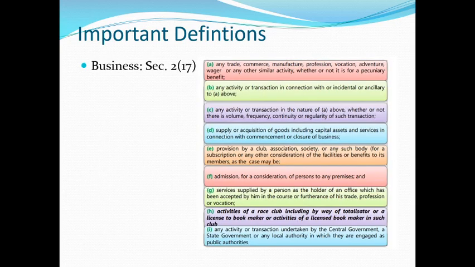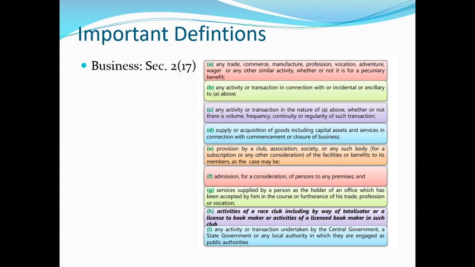Now let us look into the term business. What is business? I think earlier we discussed the term business or in the course or in the furtherance of business. So we need to understand the business in terms of the original meaning assigned in the various acts. The first one is, here it is again an inclusive definition.